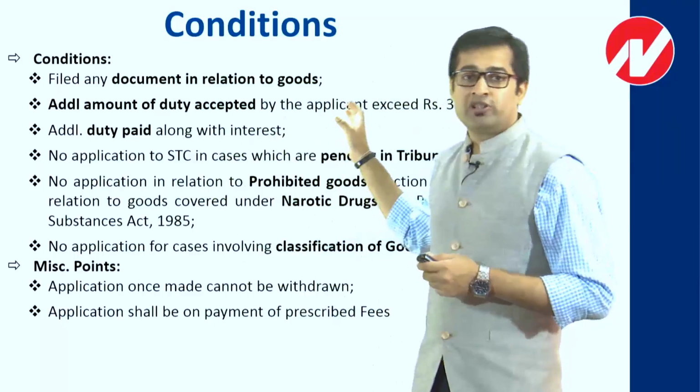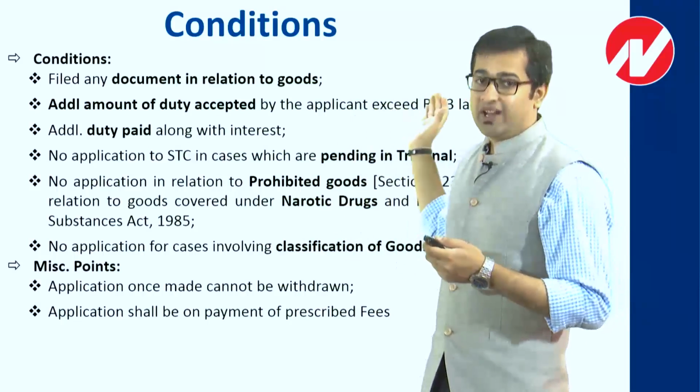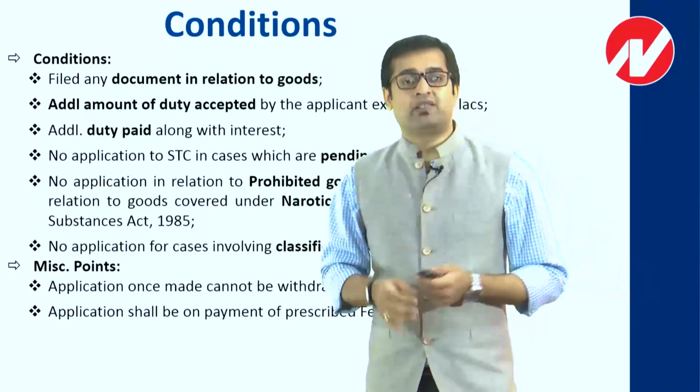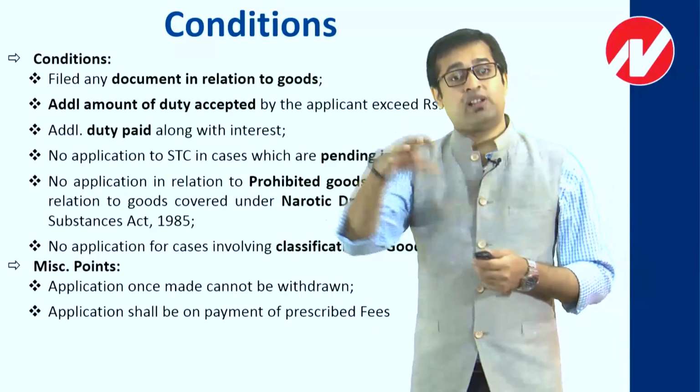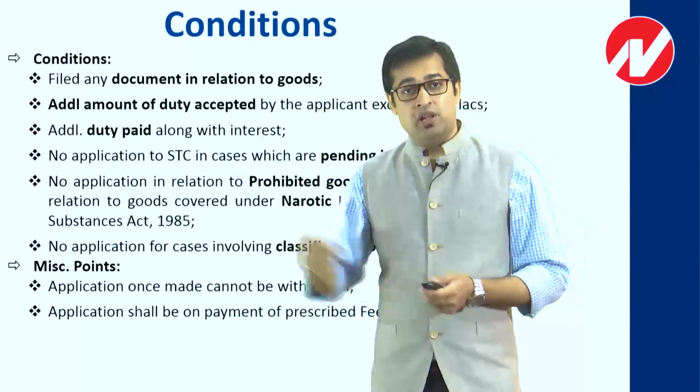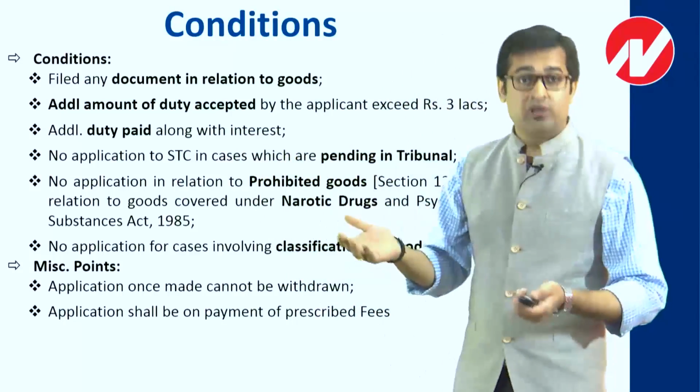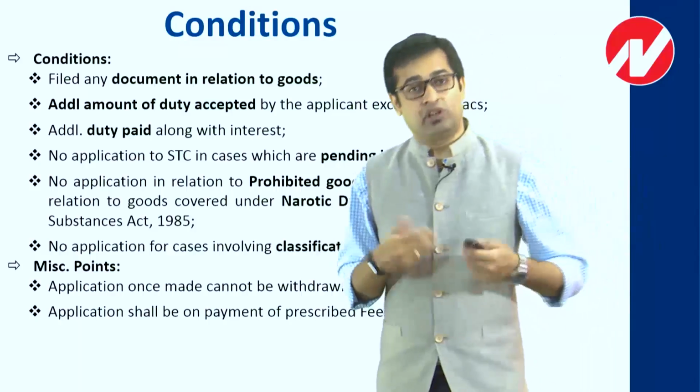The second point was that the minimum additional liability to be accepted is 3 lakh per case, which I have already explained. Then the additional amount has to be deposited, then only they will consider your matter. Your case should not be pending with the tribunal, otherwise the settlement commission will not consider it.